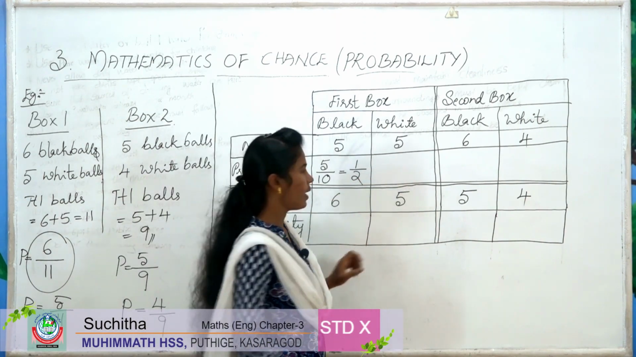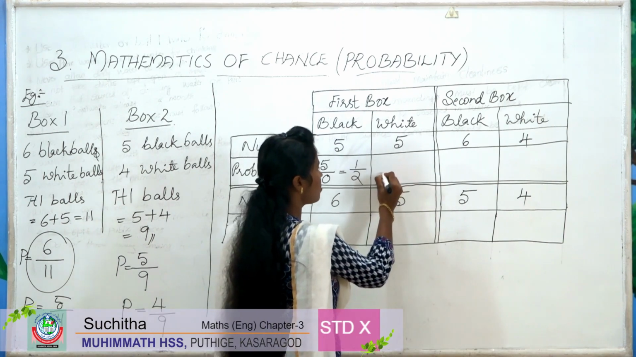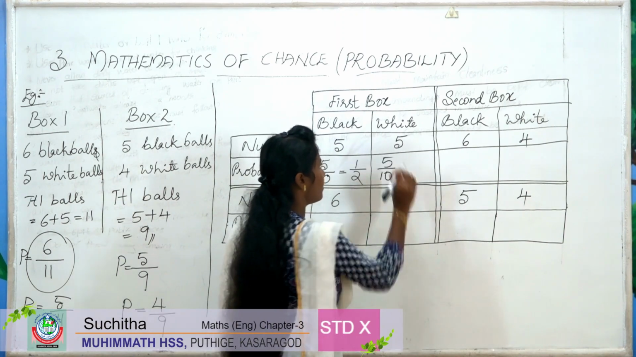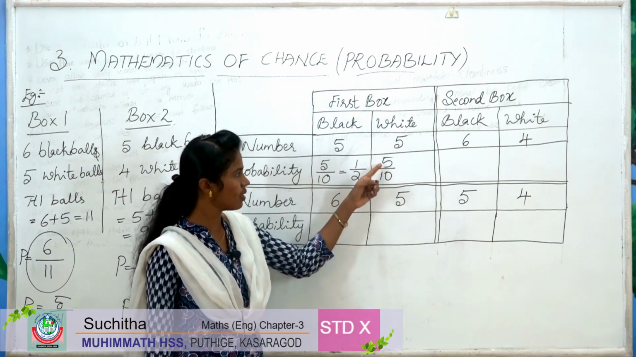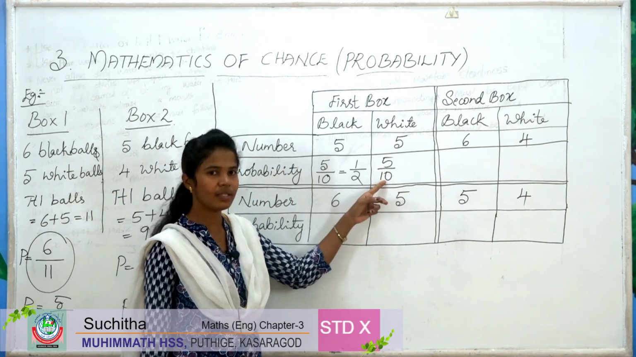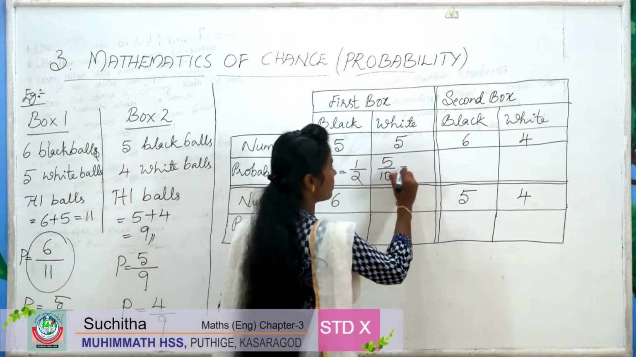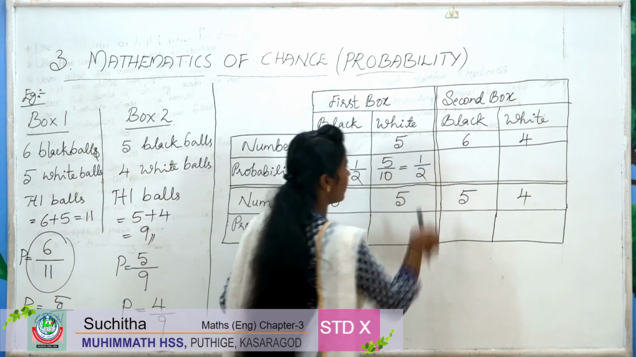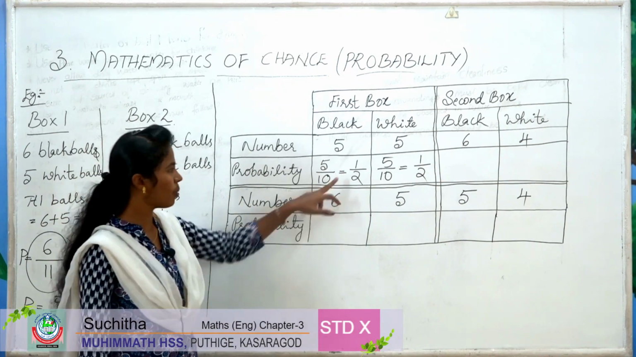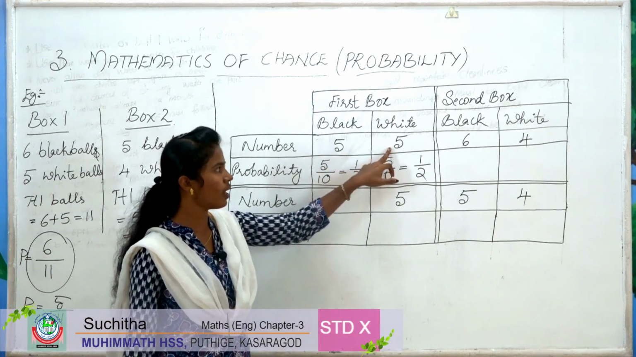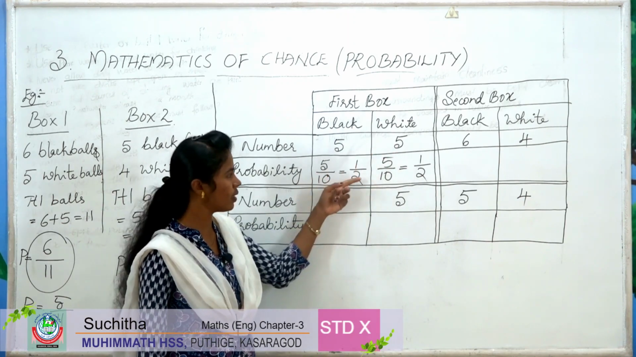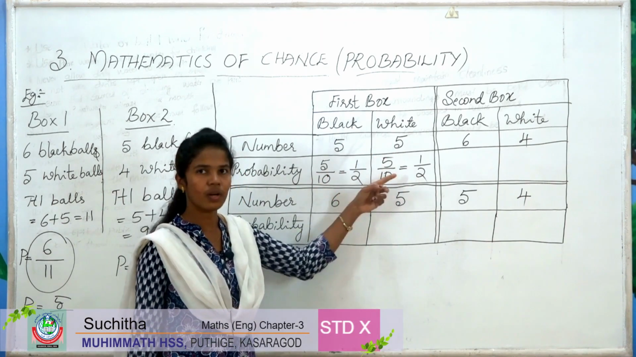Then the probability to get a white ball from the first box is also 5 by 10. There are 5 white balls out of 10. So the chance or probability is 5 by 10. Let's shorten it. We get 1 by 2. So the probability is equal. 5 black, 5 white, total 10 balls. Therefore here the probability is equal.